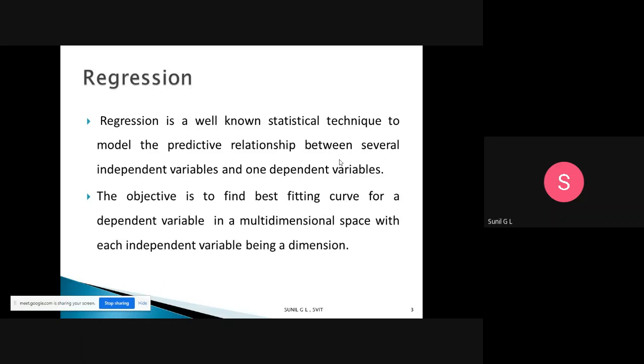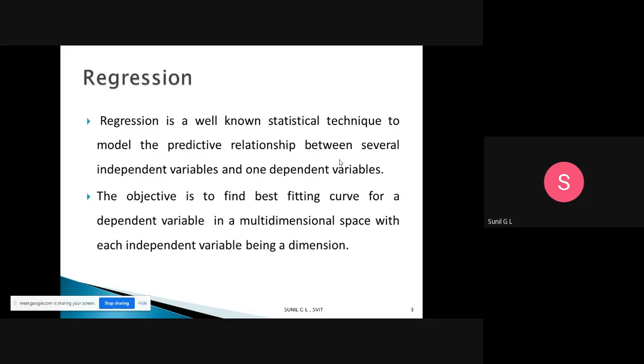For example, you need to predict a crop. How will we predict a crop? We have a number of parameters: weather, rainfall, soil parameters, environmental parameters, pH value. Using all these parameters, we predict the crop.